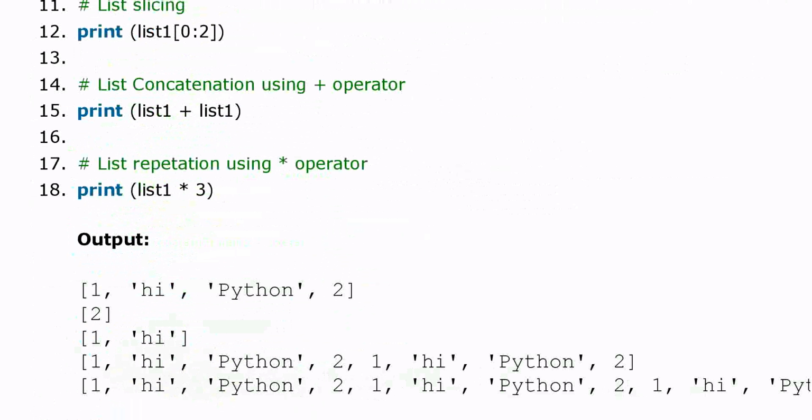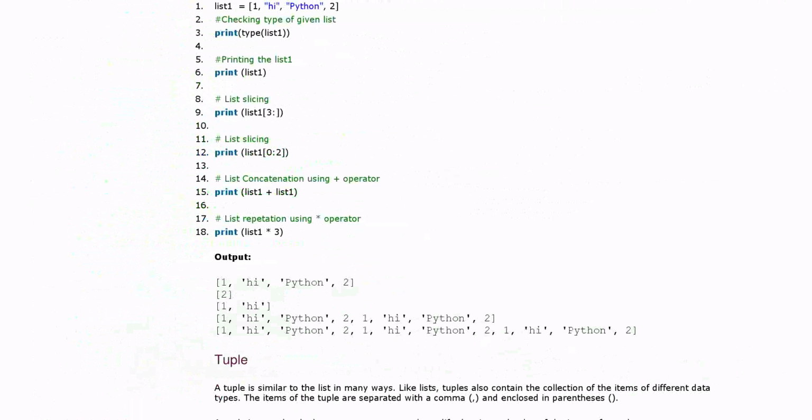Now next we will see list plus list. It will just concatenate the list twice. Okay, so 1, hi, python, 2, again it will print the same list. Now next is list into 3. It will just print the list thrice because 3 times it will repeat the list. So the concepts are clear. A whole chapter on lists will come, so don't worry, we will study it again. Here we have to see only how they will work.